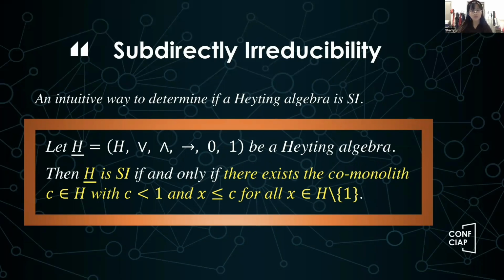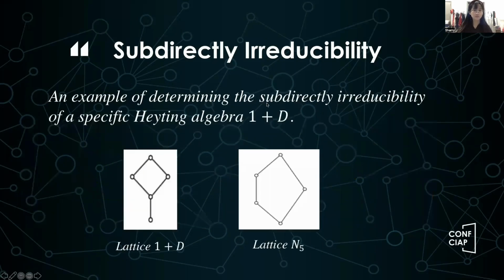The result says that a Heyting algebra is subdirectly irreducible if and only if there exists a unique maximal element instead of one in its reduced lattice structure. This result is easy to use, and now I will give you an example.